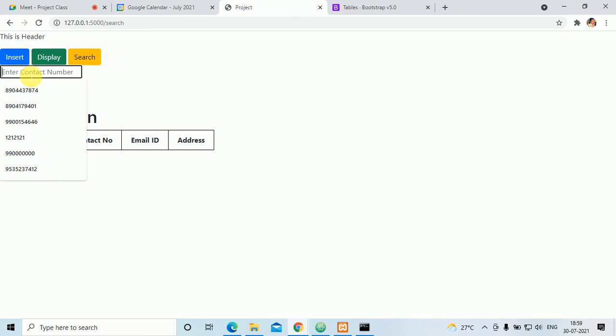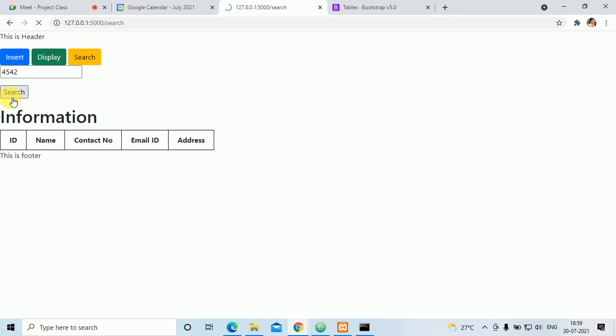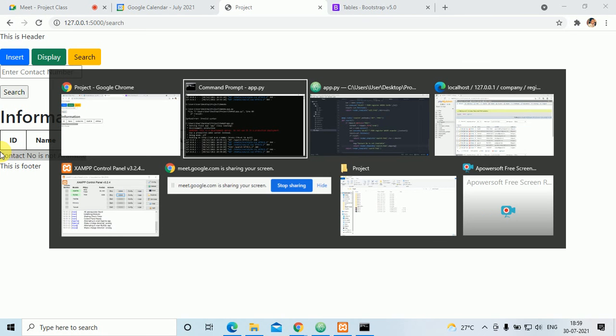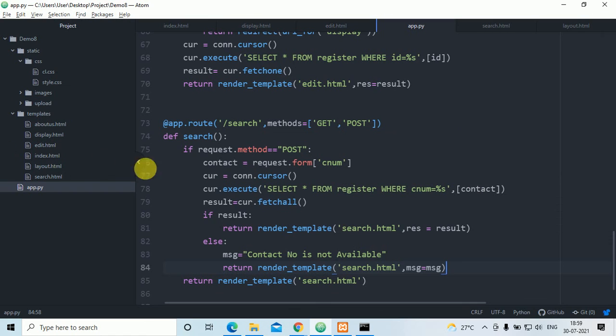Here I'll put the contact number which is not there, that is 4542, and when I click on the search, here it will display contact number is not available, like this. Right now, what I have done, I entered 4546 in this search.html, so after that it will come here in the contact.